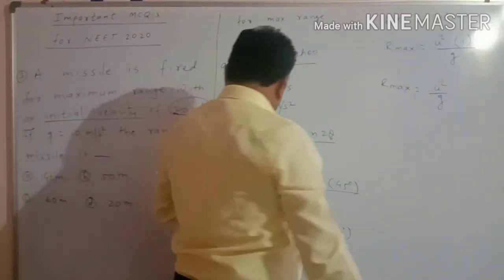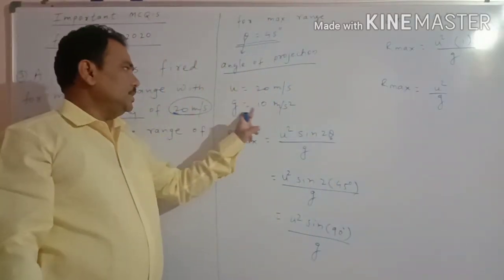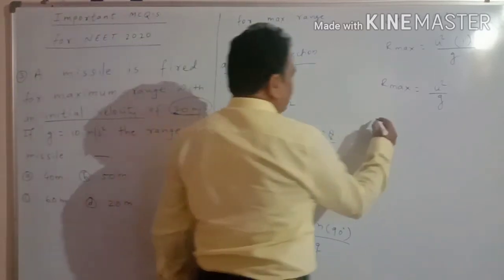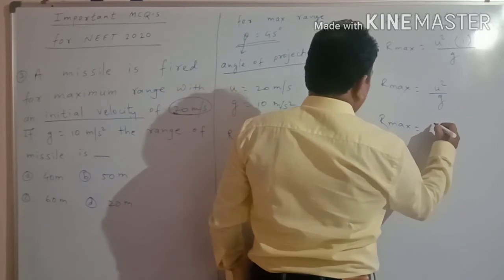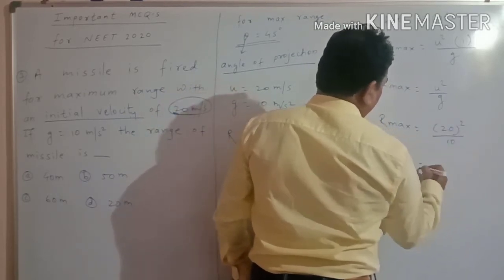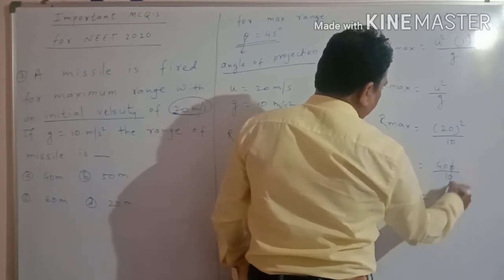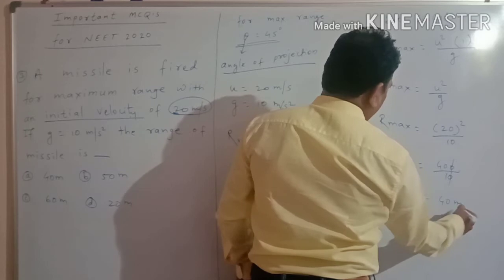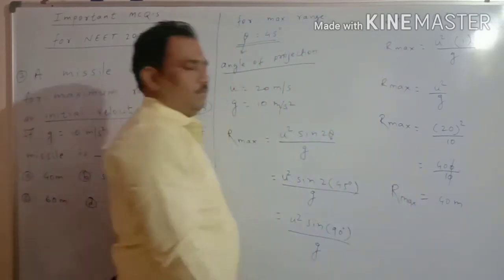Now we know u, the initial velocity, is 20 meter per second and g is 10. Substituting the values, R max is equal to 20 square upon 10, so it becomes 400 by 10, the 0 gets cancelled, so only 40 meter. So the maximum range will be 40 meter.